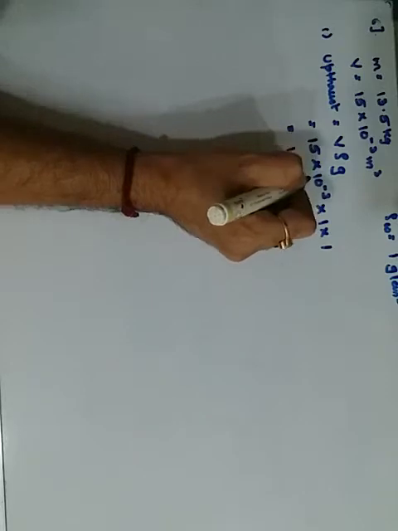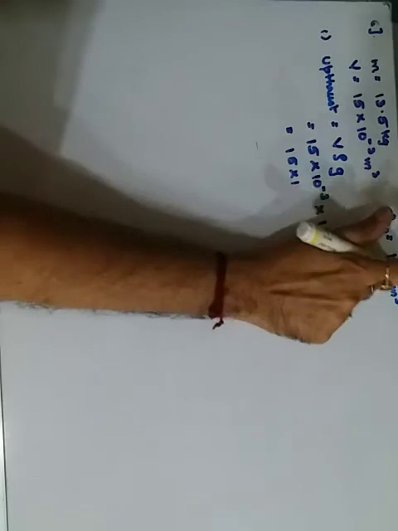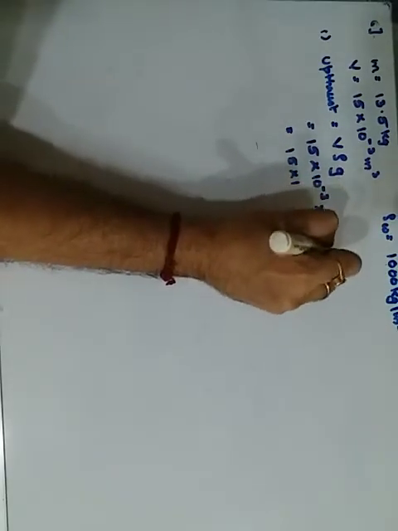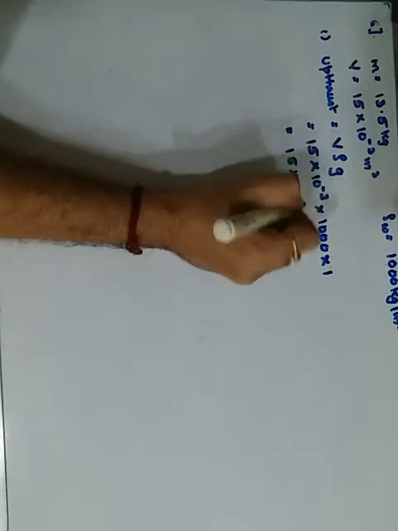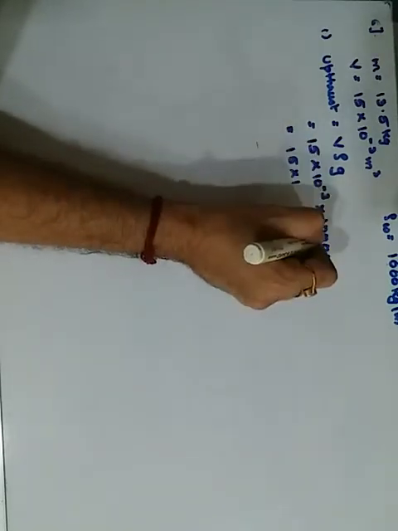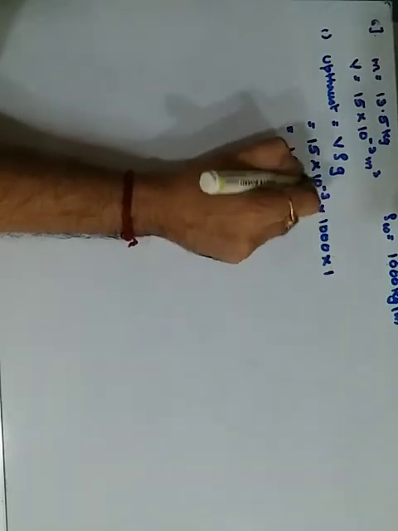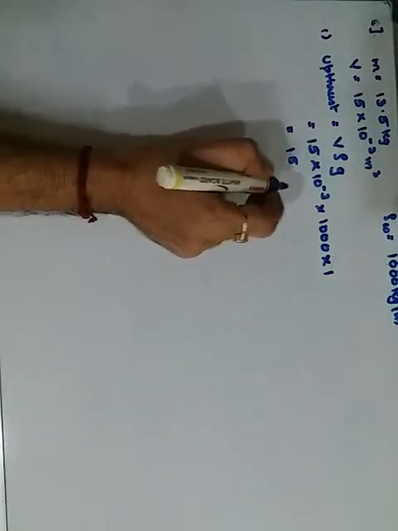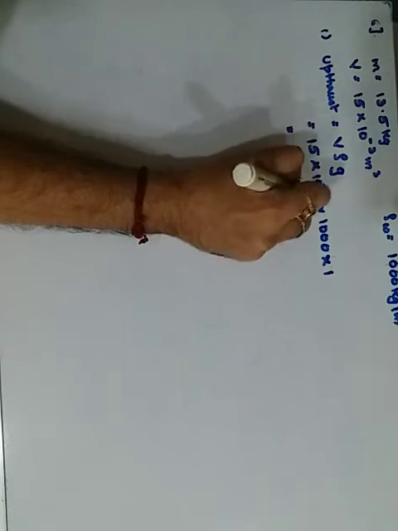They have given the density of water in kg, that is 1000 kg per meter cube. So instead of 1, I need to use 1000, and g will remain 1. So 10 raised to minus 3 and 10 raised to 3 will cancel each other. That will become only 15. So your upthrust is 15 kilogram force.